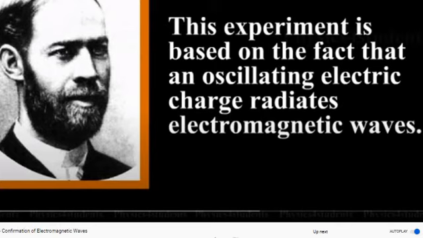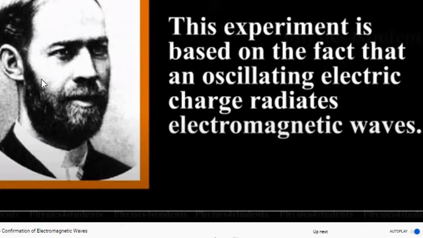In the previous experiment only you saw that between the two spheres A and B, what is happening there? There is production of some spark. Why is the spark produced over there? We have applied a maximum potential difference of several thousand volts between the metallic spheres A and B. So there we are getting a spark, and because of that spark the charges start oscillating with a high frequency.